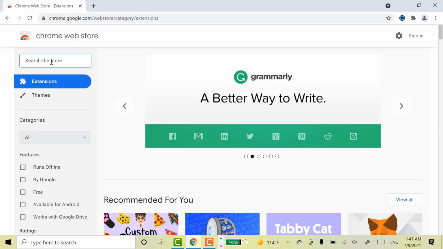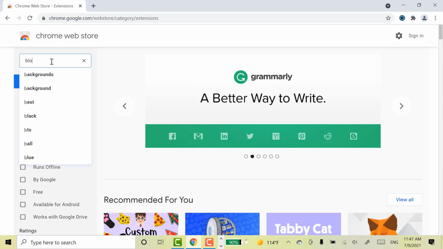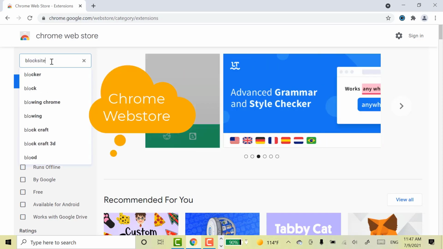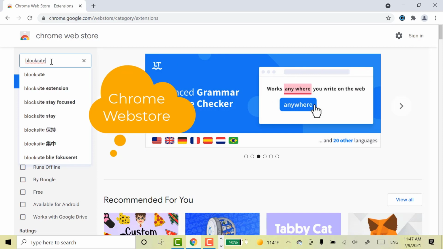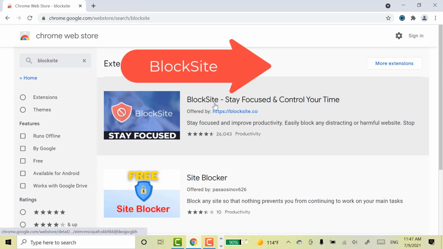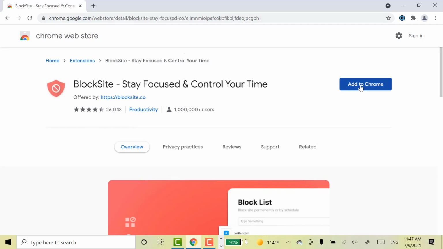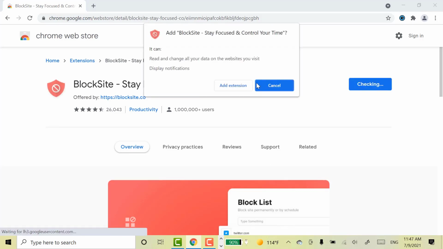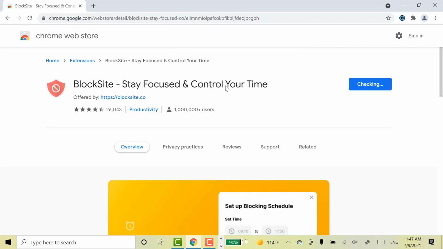Go to the Chrome Web Store, search for the Block Site extension. Select this Block Site extension, then click Add to Chrome. Select Add extension now.